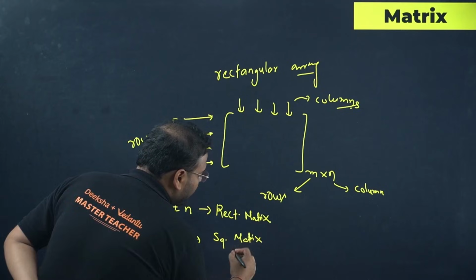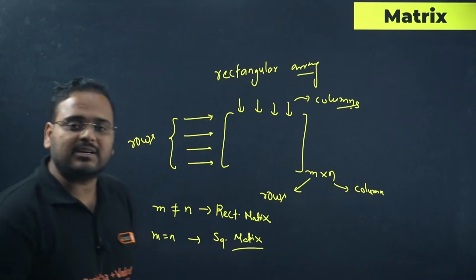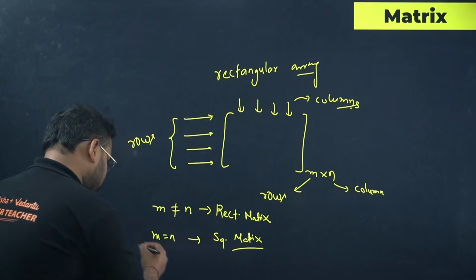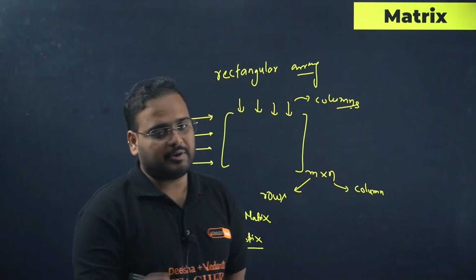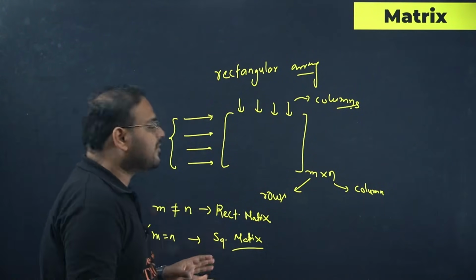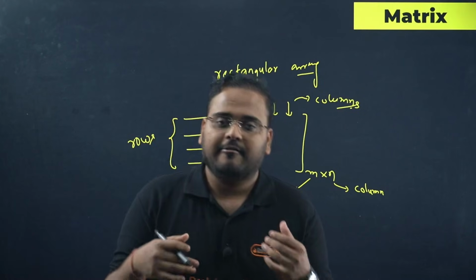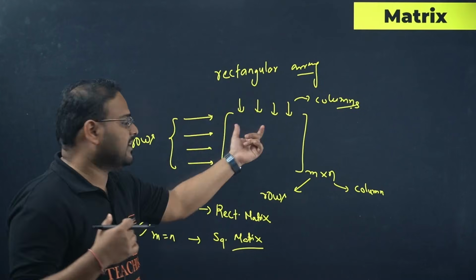And I hope you've all heard about determinants. Determinants are solved only for this particular case of a square matrix. You cannot find the determinant of a rectangular matrix. Okay, so what is a matrix? It is a rectangular array where we arrange or put data inside.